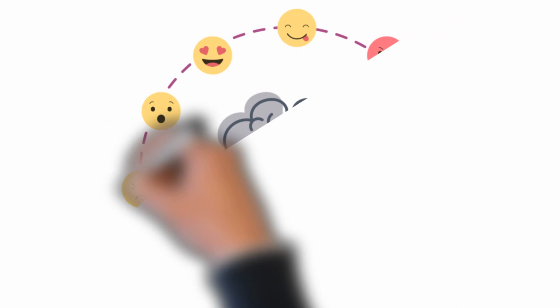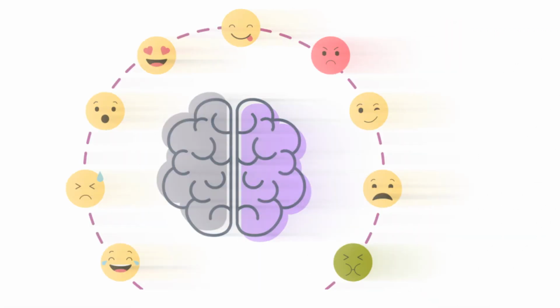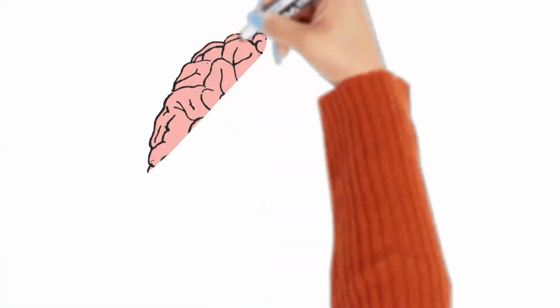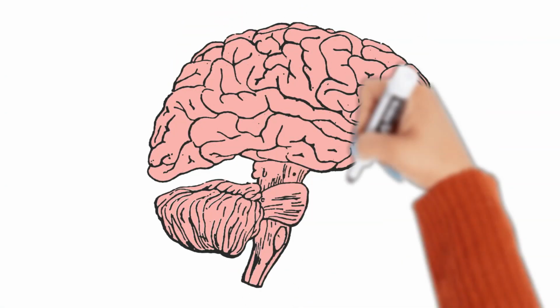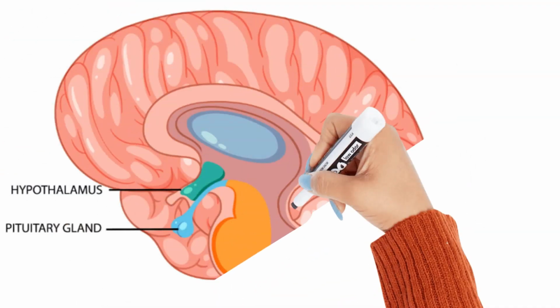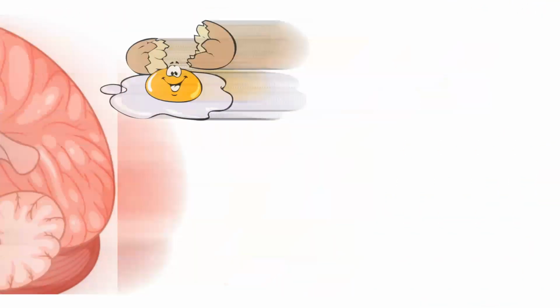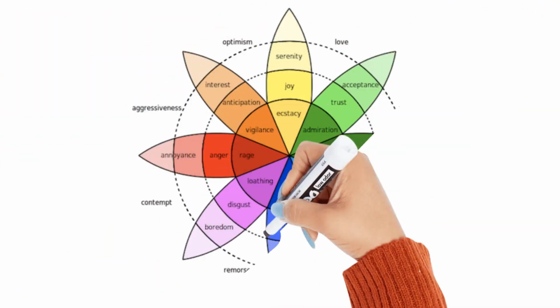There are some other theories of emotions as well. For example, Leeper's theory of emotion, which highlights the role of motive in our emotional experiences. Then Papez's MacLean neuro theory of emotion, which highlights the role of the limbic system, or Lindsley's activation theory of emotion, which highlights the role of the hypothalamus or reticular formation in the emotional processes. Plutchik's descriptive theory of emotions is also important for that matter.